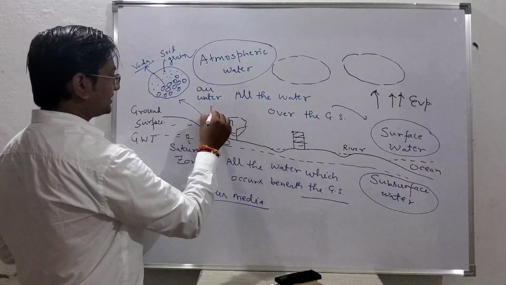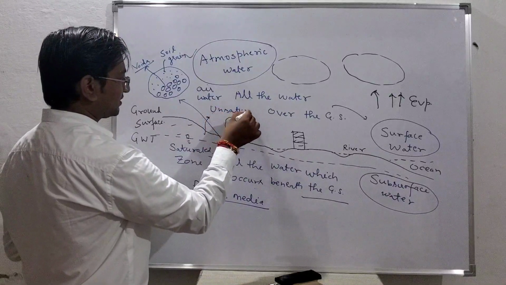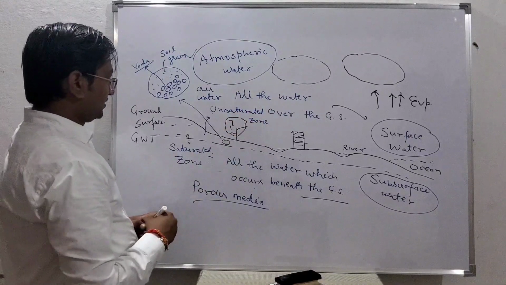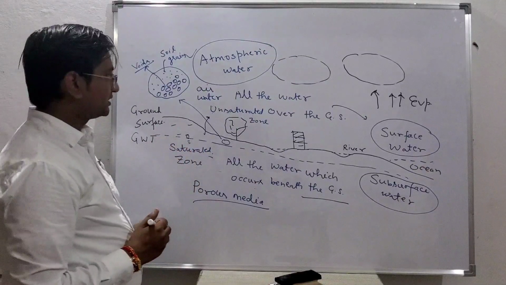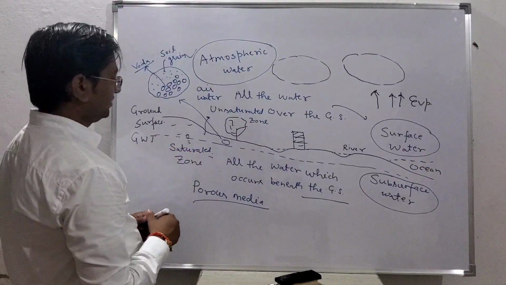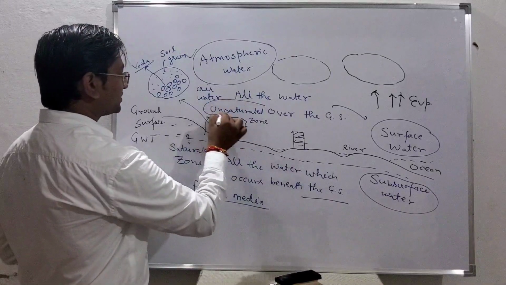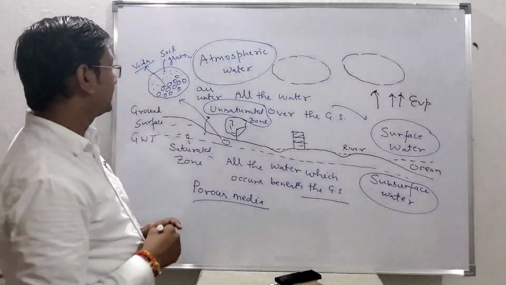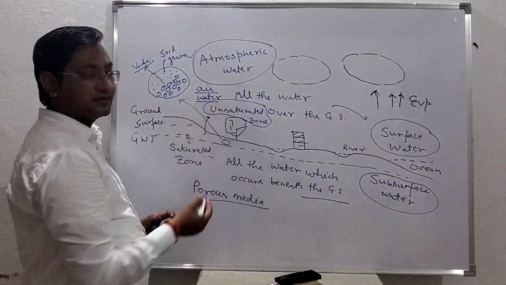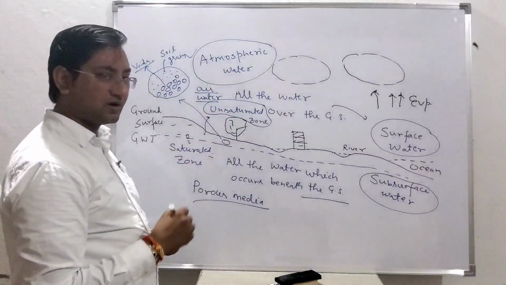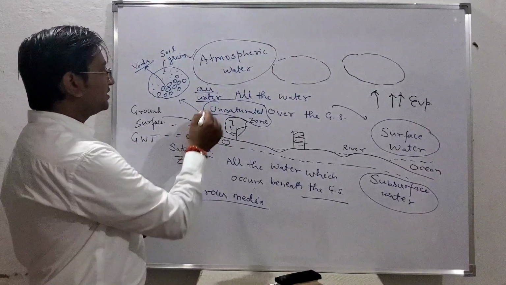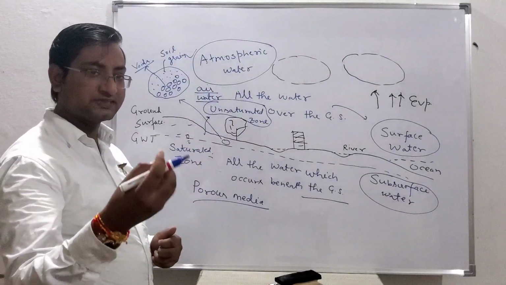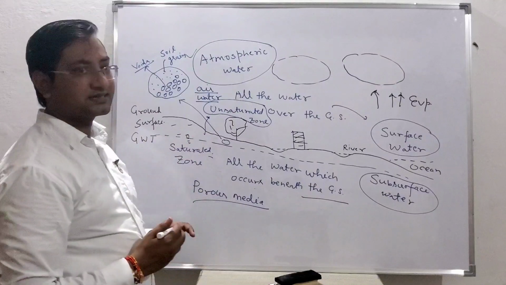This is the saturated zone and this is the unsaturated zone. In the unsaturated zone, if you look at any soil sample, the voids may be filled with air as well as water, both may be there. But below the groundwater table, all the voids will be filled with water. Only water will be there, no air. So they come in the category of saturated. That's why it is called the saturated zone.